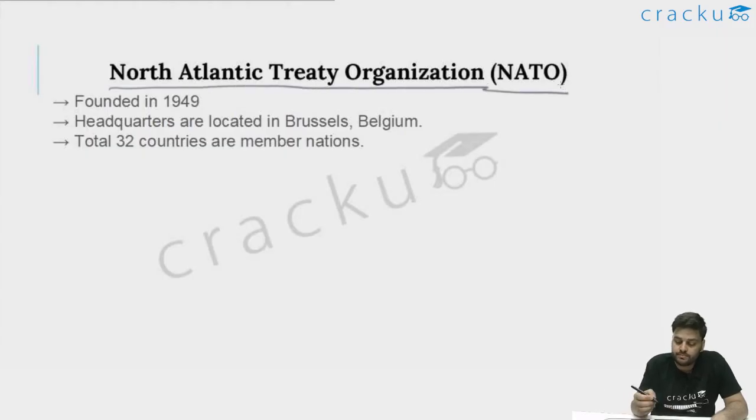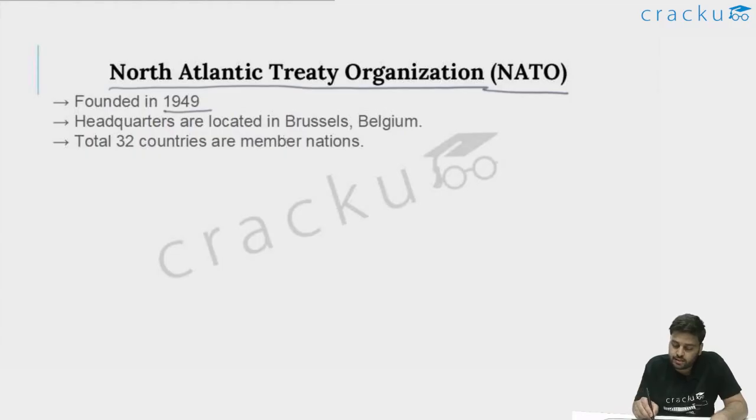As the name suggests, it would be an organization which would mainly have European nations in it. Majority of the nations would be European nations. So, as the name suggests, North Atlantic, majorly European nations are part of it, and it was founded in 1949. Its main aim is that if any European nation is attacked by any other nation, then it can request help from other nations which are part of NATO. It will receive help from other nations. So it is basically a unity kind of organization where European nations are united, and if any nation is attacked, then any other nation can help the nation which is in despair.